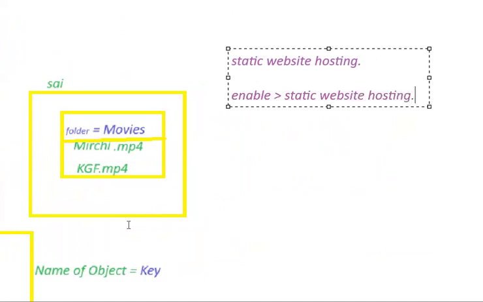Static website hosting is an option. You just need to enable that in AWS. That's it. It will provide you a hosted and highly available static website in AWS. It provides you a URL where that URL contains your website. Whatever website content you provide, that website is hosted. In this way, S3 provides you this advanced feature also.